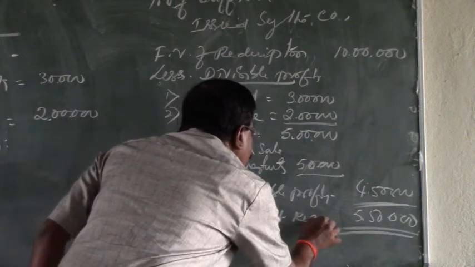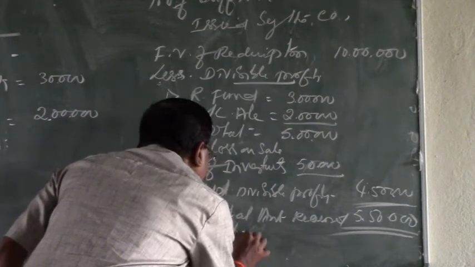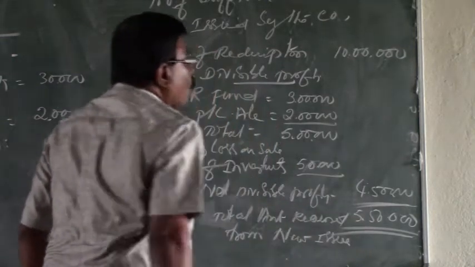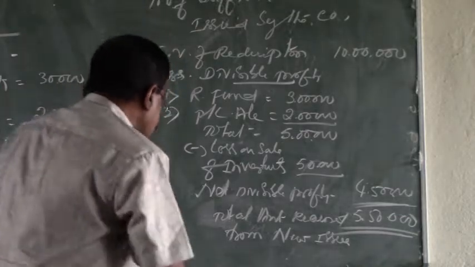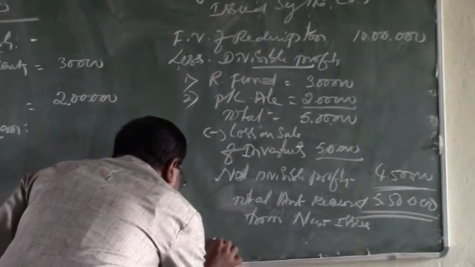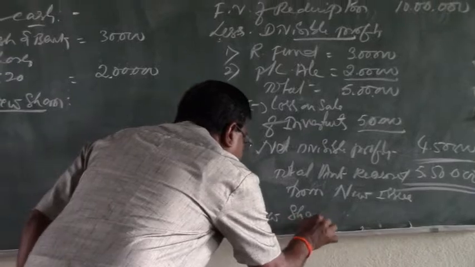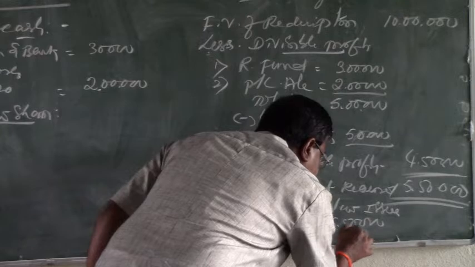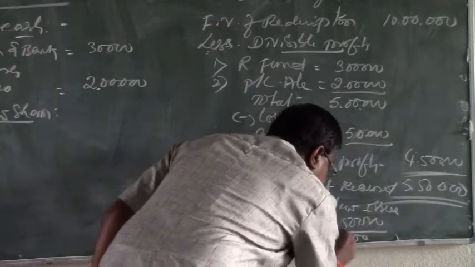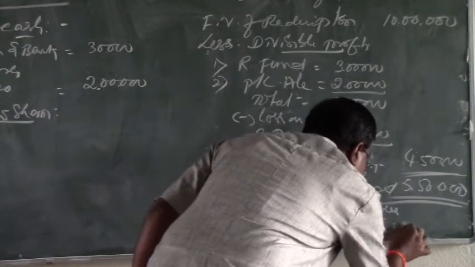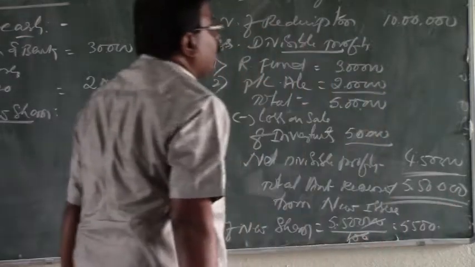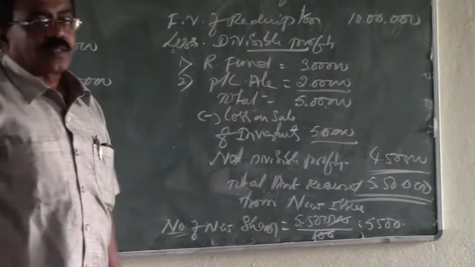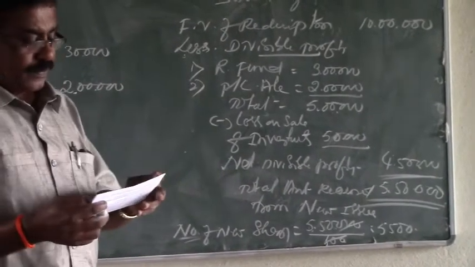required from the new issue. This is the amount, not the shares. Again, we need to calculate the new shares. That is, the number of new shares is equal to the amount required from the issue of shares, 5,50,000, divided by the face value of rupees 100. So the new shares to be issued by the company are 5,500 shares.